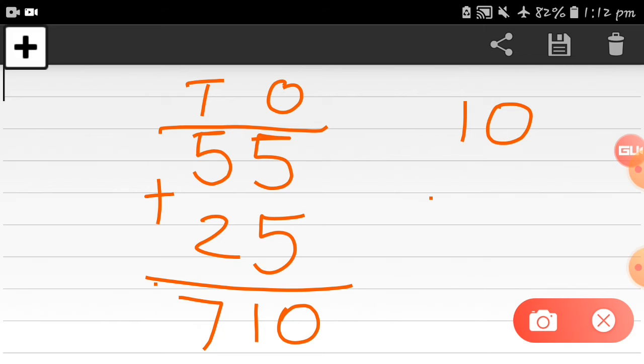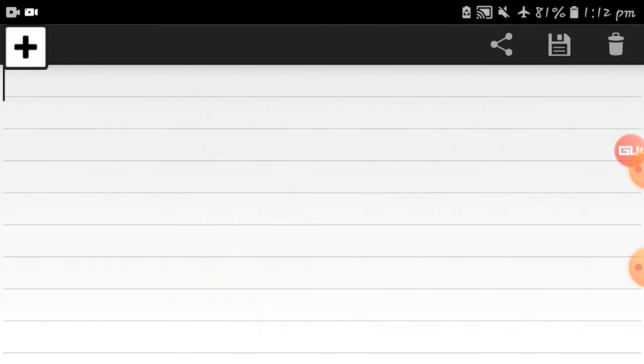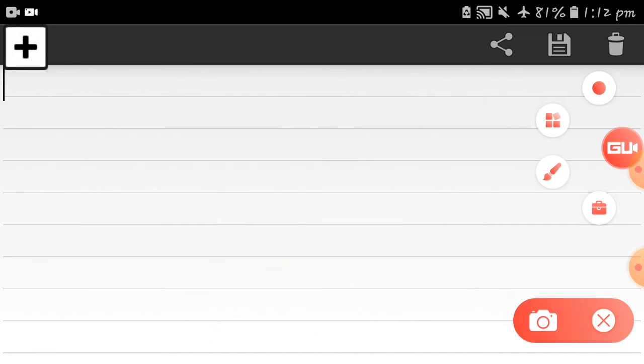Okay, how many students say this is the right answer, this is the right method to write this? No, this is the wrong answer. This is not a proper way to write 10 here. So here is the wrong answer. So I'll show you the right method, the correct method to write this. Okay, let's see the next example.